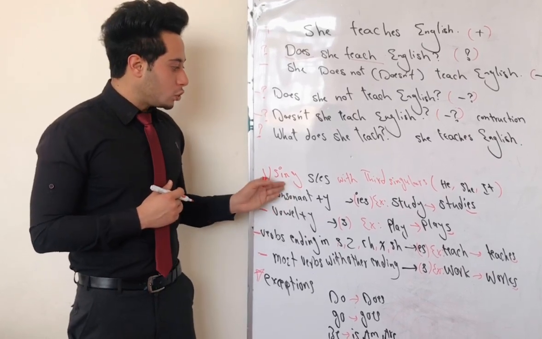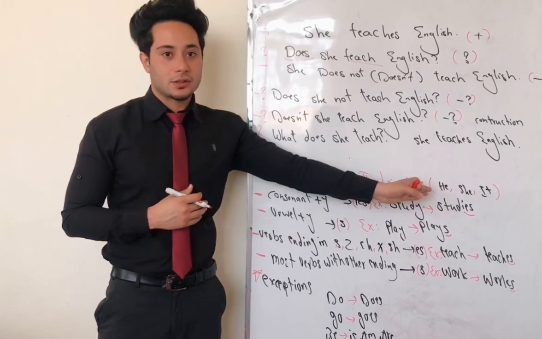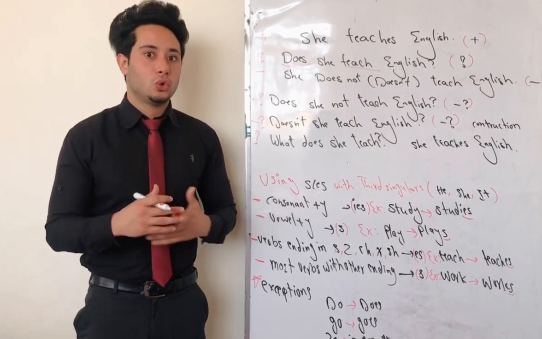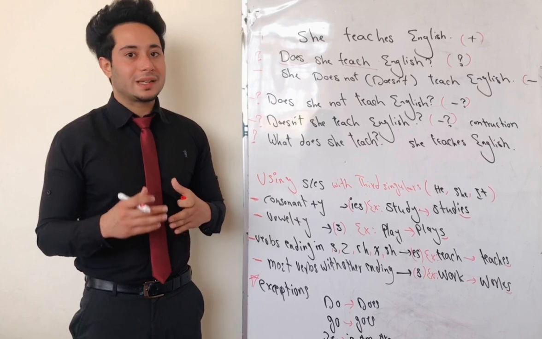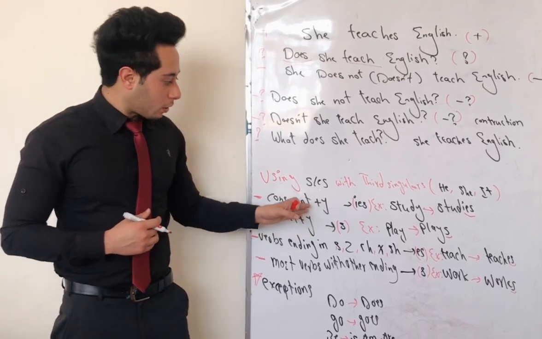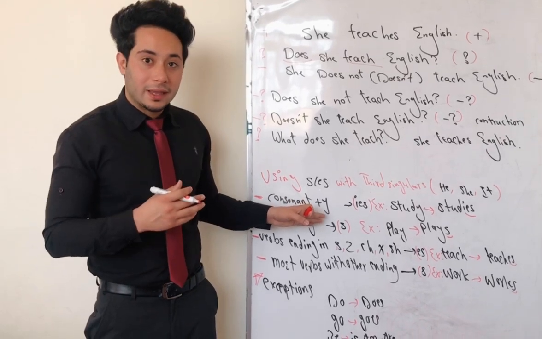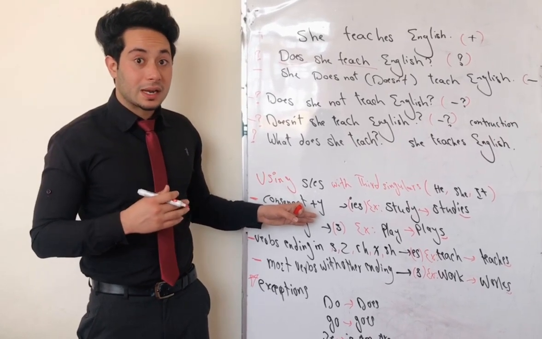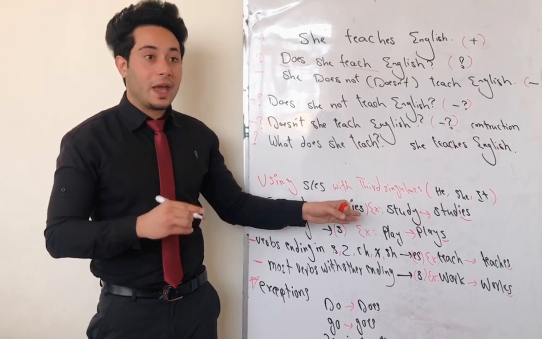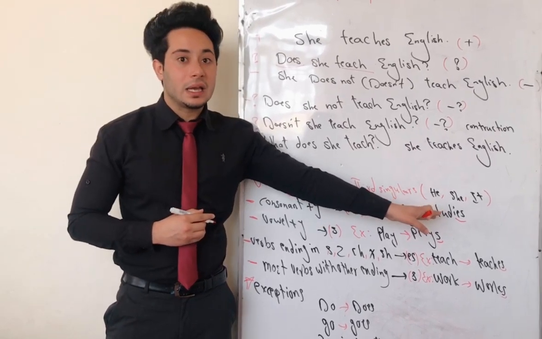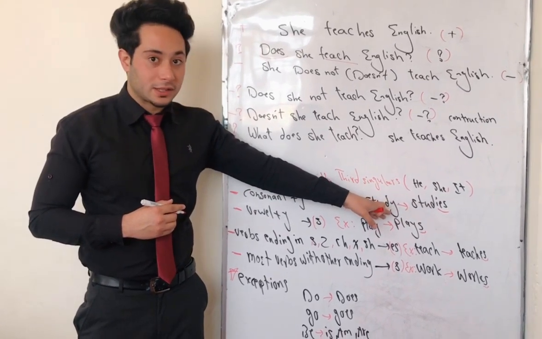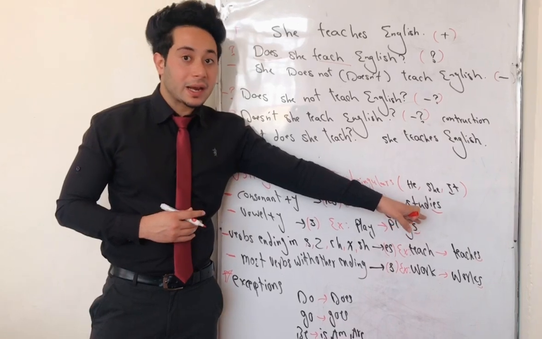Okay, let's talk about using s and es with third singulars, or with he, she, and it. How should we use s and es? What are the rules that should be followed to use s and es properly? The first rule is when the verb ends with y and the y is preceded by a consonant letter, it means consonant plus y, we need to change y to i and add es at the end of our verb. For example, study: the y is preceded by a consonant letter, so we need to change y to i and add es.